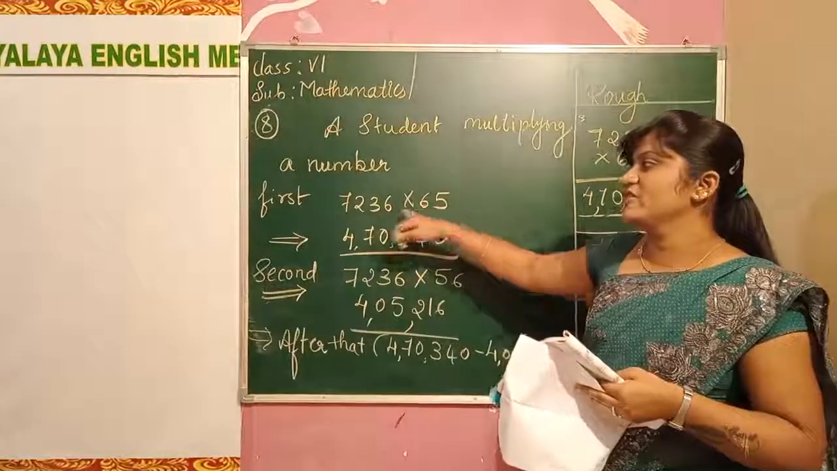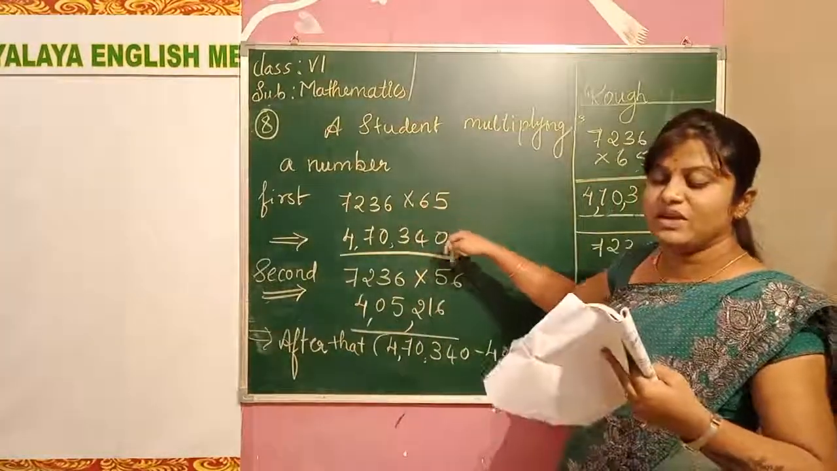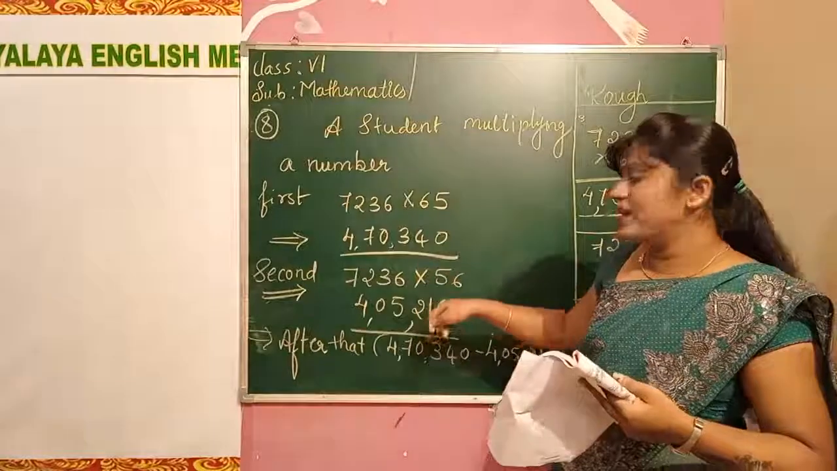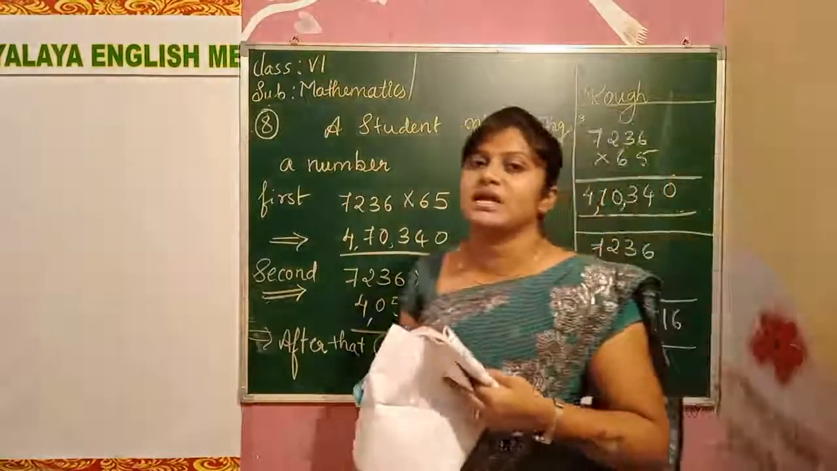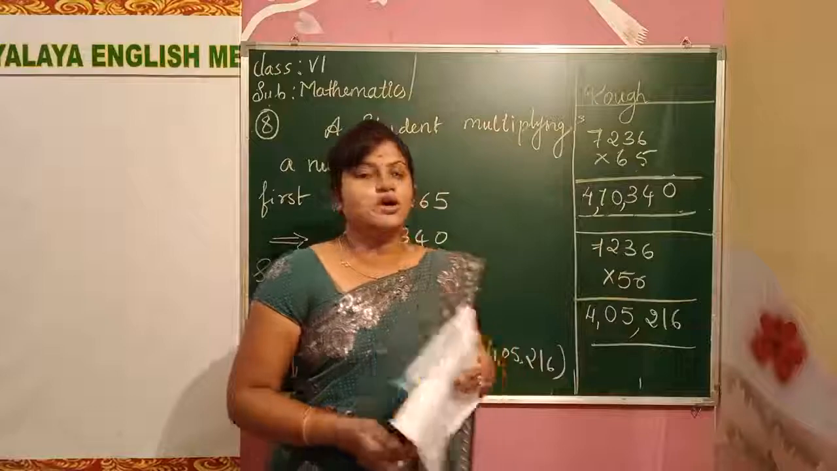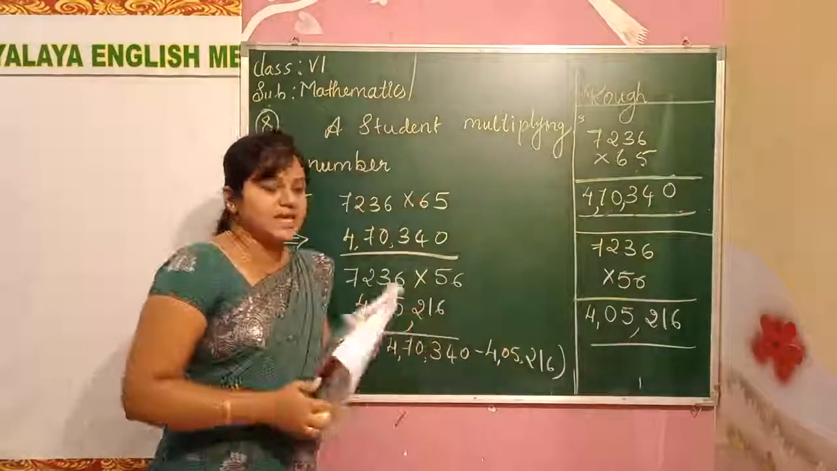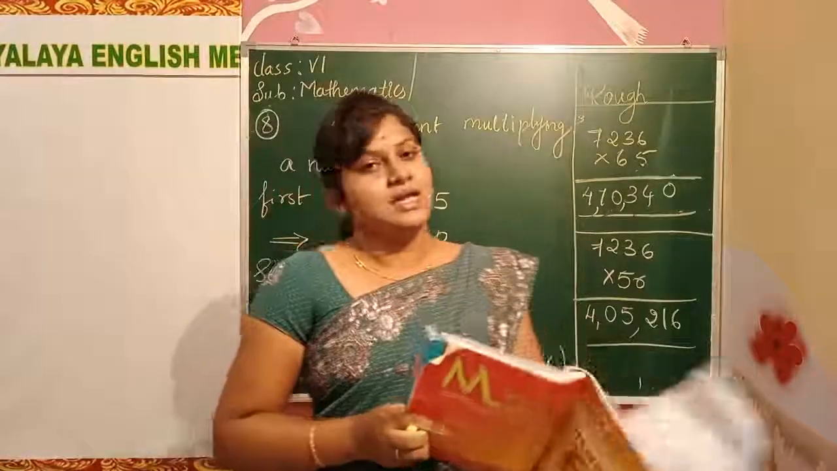The first case, when we multiply with 65, we get a more number. When we multiply with 56, we get a lesser number. Okay. So find out this difference, and next continuation we will do in the next class.